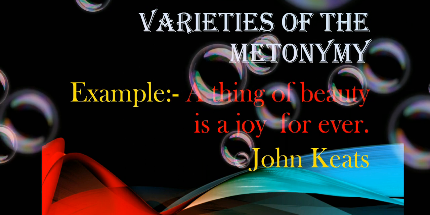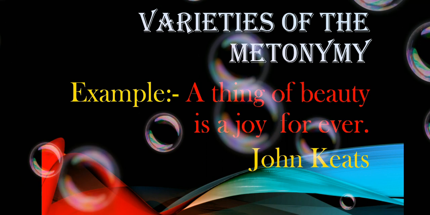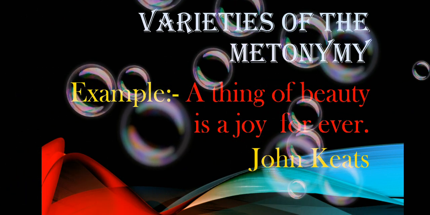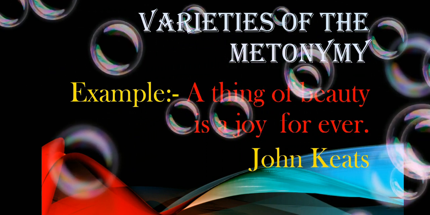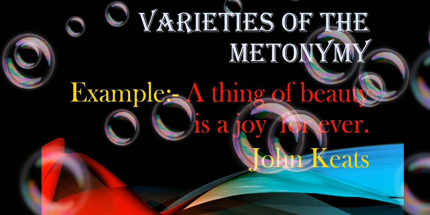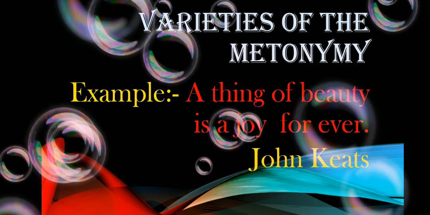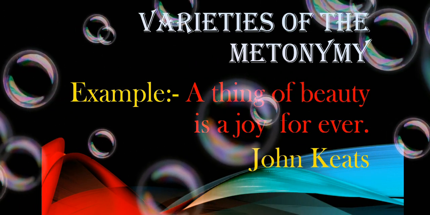The six varieties are sometimes symbolically represented as SIACEN. S stands for symbol or sign for the thing symbolized. I stands for instrument or organ for the agent. A stands for author for his work and place for its production. C stands for container for the thing contained.